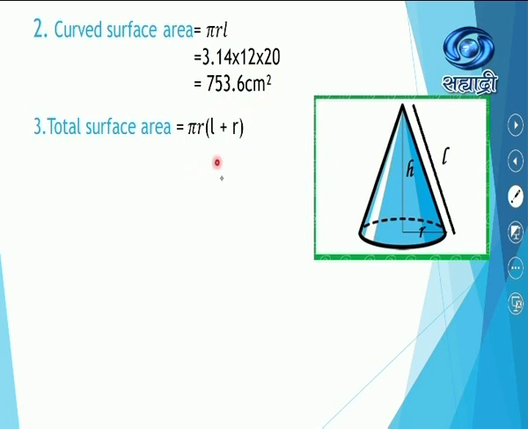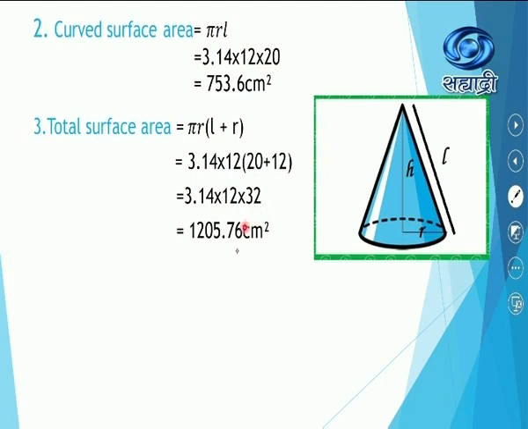And total surface area is equal to pi r into the bracket l plus r. So substitute the values: 3.14 into 12 into the bracket 20 plus 12. So 3.14 into 12 into 32. Go on multiplying, you will get the answer as